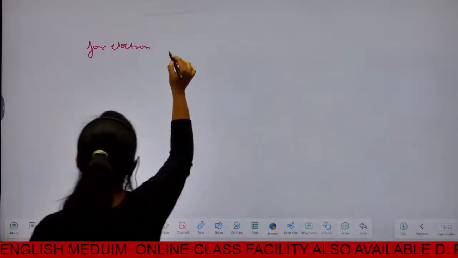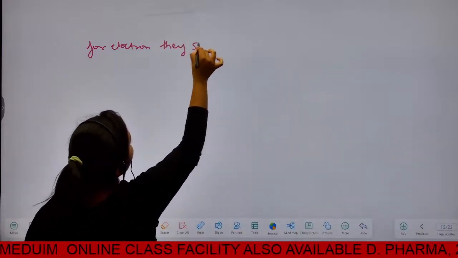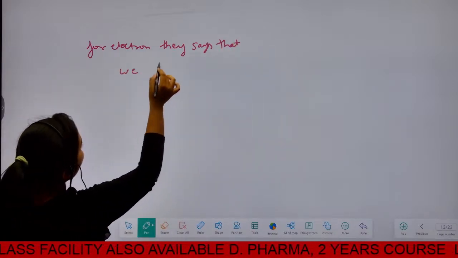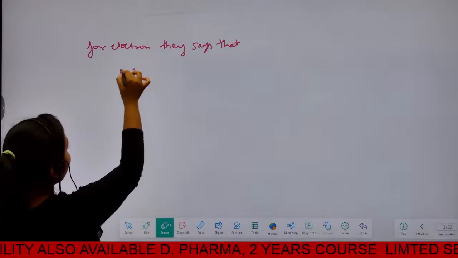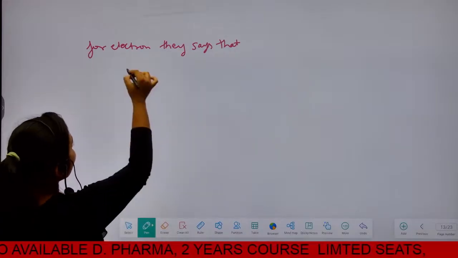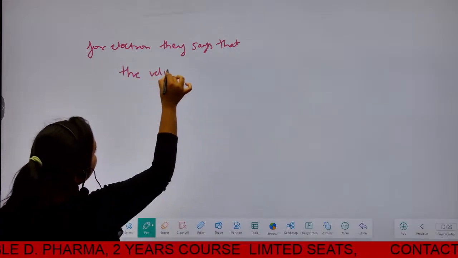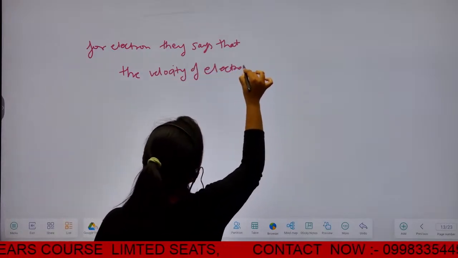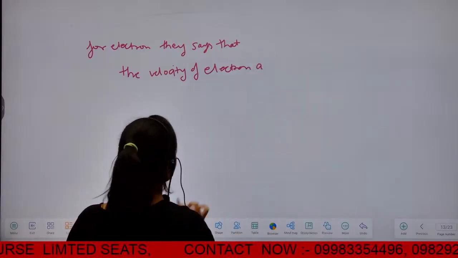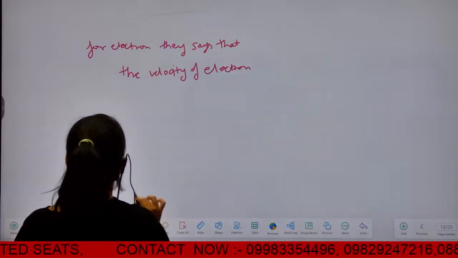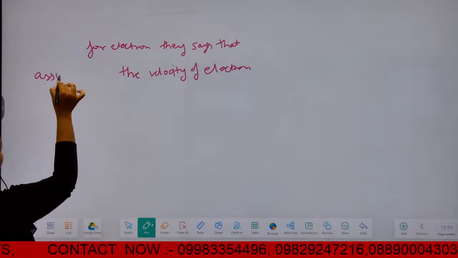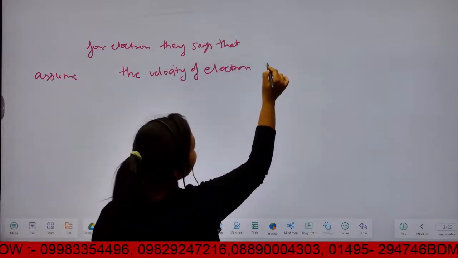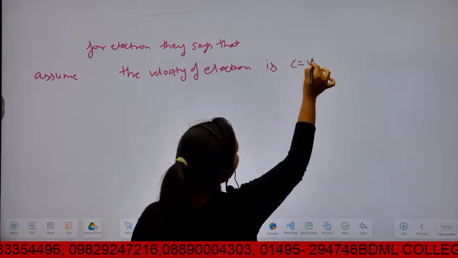So for the electron, assume the velocity of the electron is v.